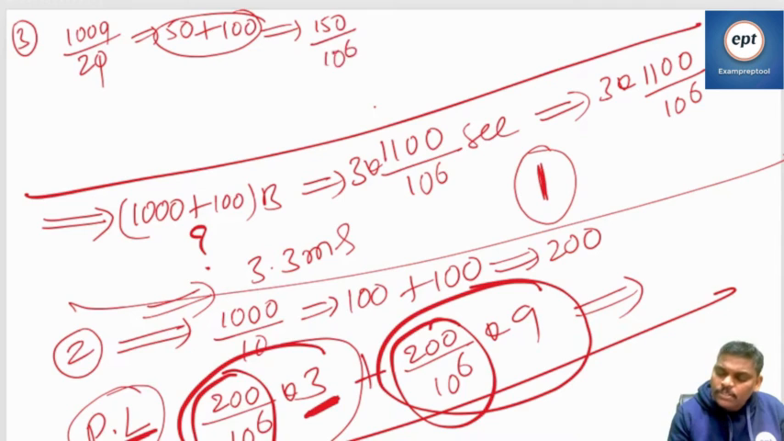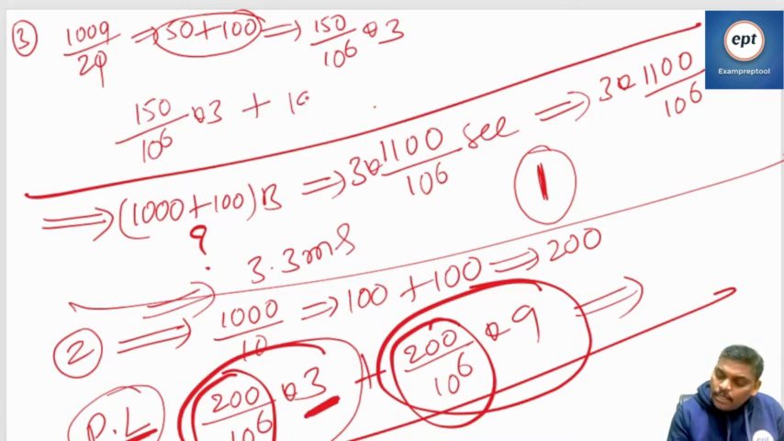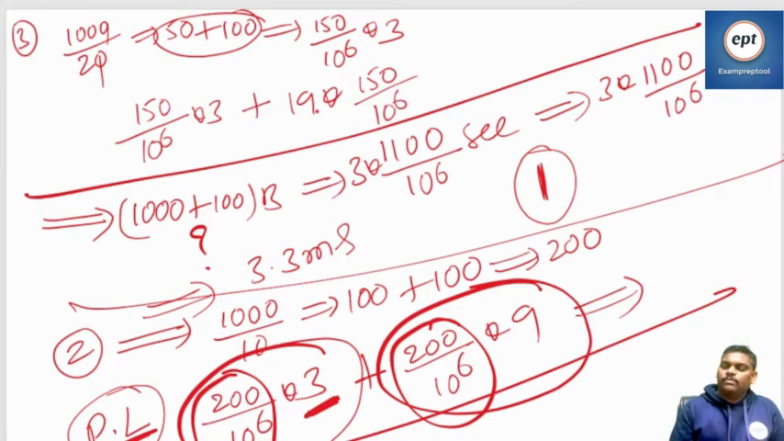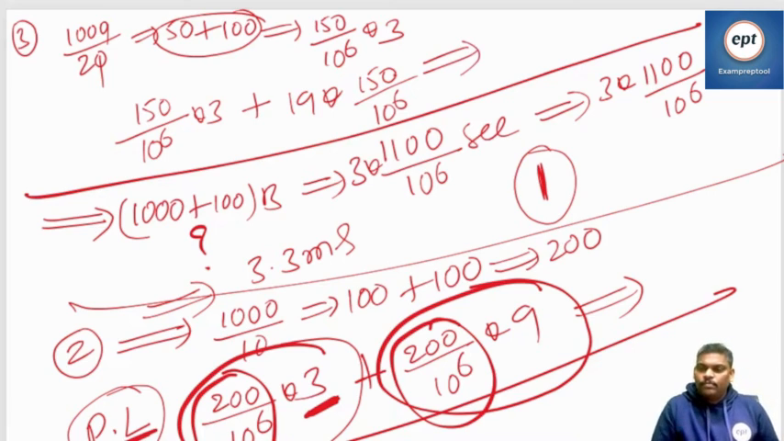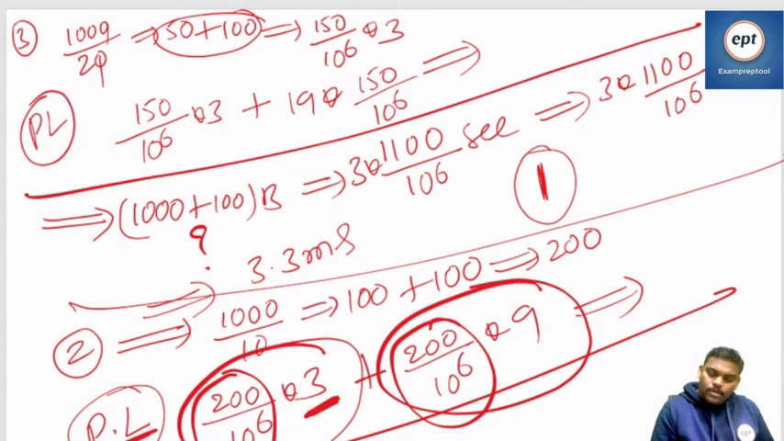150 by 10 power 6. How many times? How many rounds? 3 rounds. So 150 by 10 power 6 into 3. This is for the first person. Remaining 19 people: 150 by 10 power 6, 19 times. Calculate properly. How much? Can you calculate? Here also pipelining.